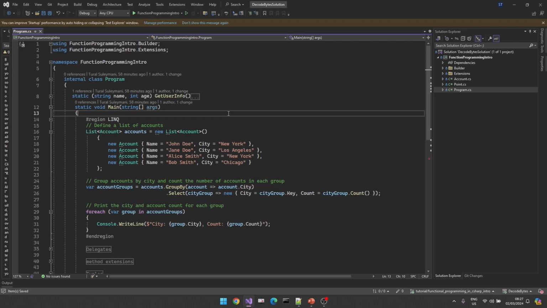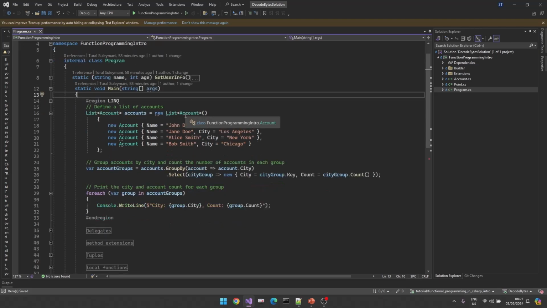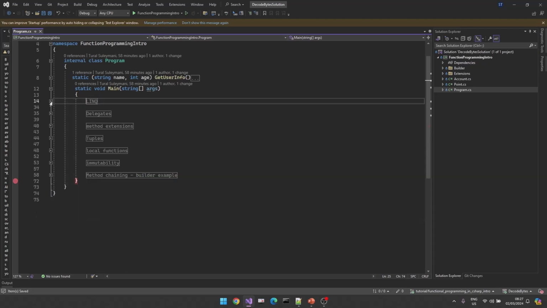So this is our LINQ example. You see we have account information here, a list of accounts, and I am applying group by and select LINQ functionality. This LINQ functionality, behind the scenes, uses the idea of functional programming. Okay, so LINQ is based on functional programming. This is really important to understand.